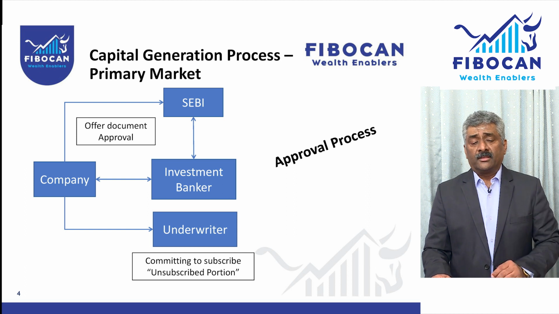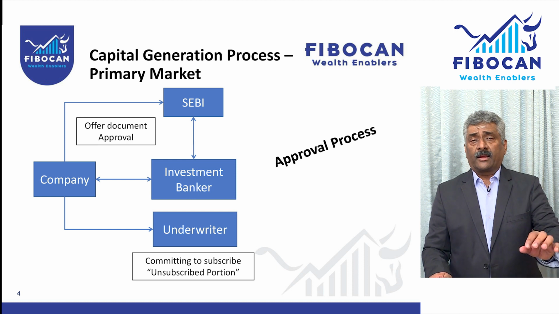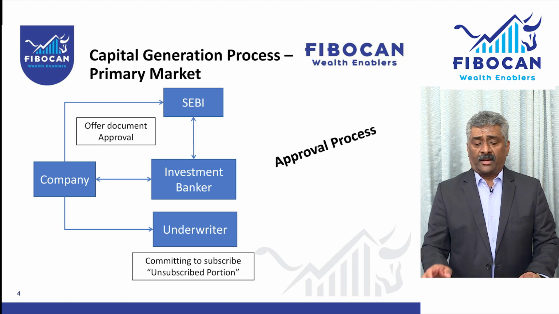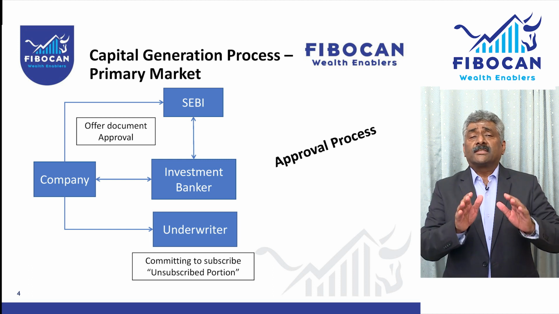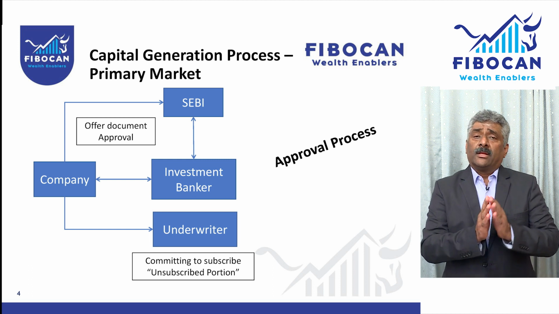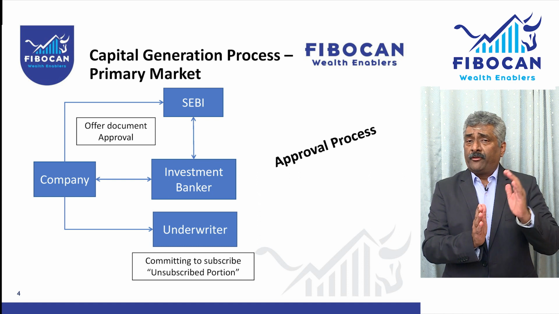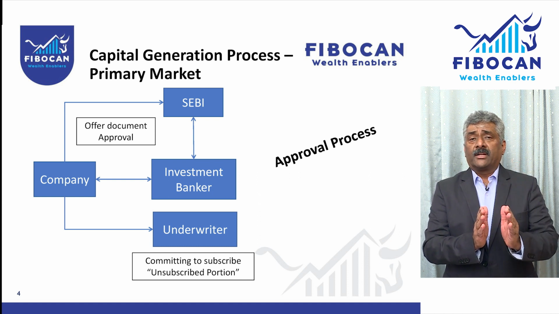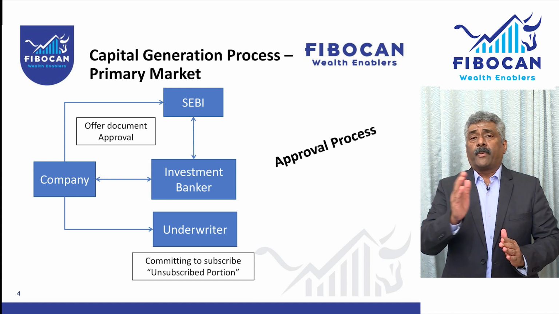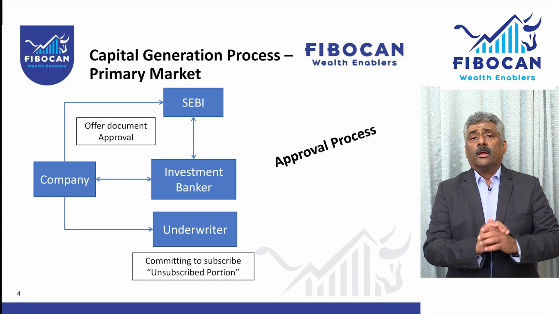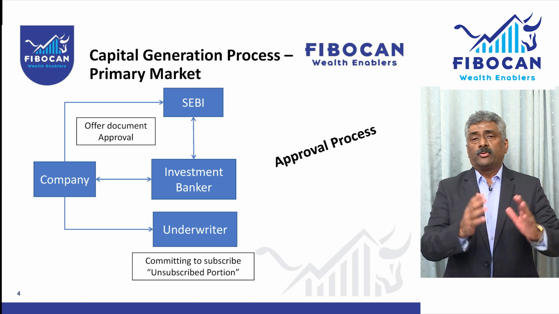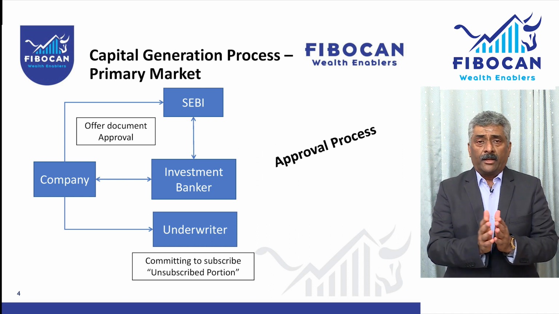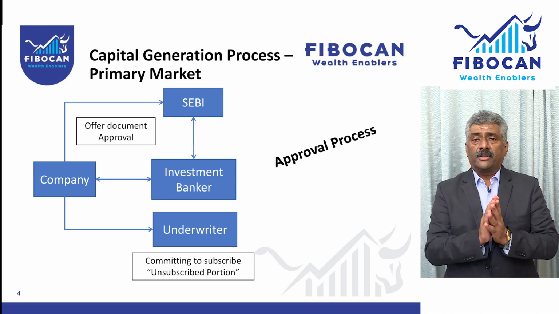You see here, there is SEBI, the regulatory body, then investment banker and company, and there is an underwriter. So this is called the approval process. What happens? The step 1 is very simple. The company, as I told you, if you recollect, the private limited company, it becomes a public limited company. How? A private limited company is restricted, they cannot invite the general public to become a shareholder, whereas in a public limited company, anybody can become a shareholder.